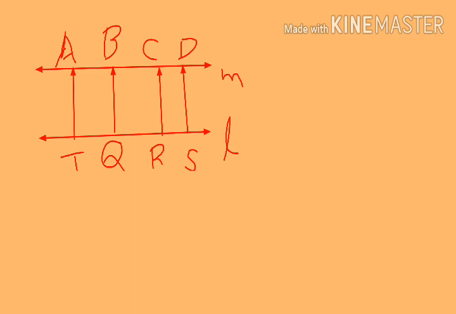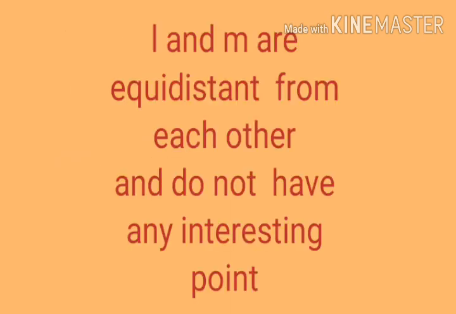Now AT equals BQ equals CR equals DS. Hence, lines L and M are equidistant from each other and do not have any intersecting point. Okay, now the second question.